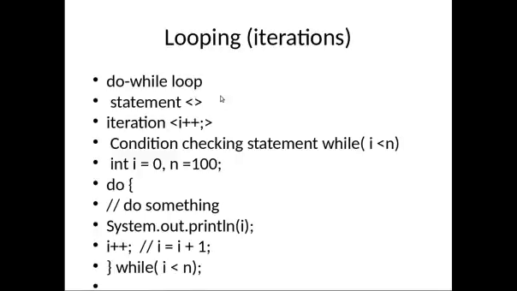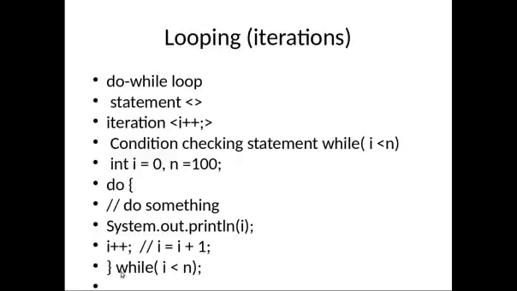Okay, so in while loop we have initialization of an iterator, then condition checking, then iteration. In do while loop, what happens? I will execute the statements first. Initialization happens first, then execution of statements, iteration, and in the end condition checking will happen.